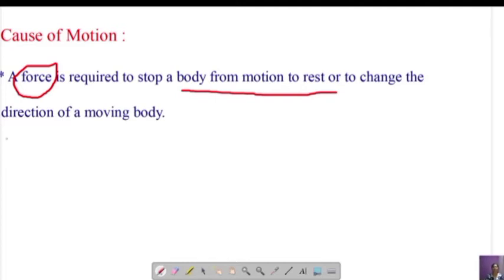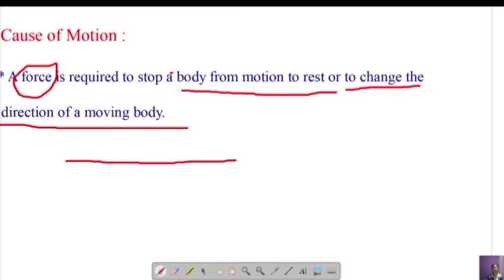So in the same way, when an object is in motion, to bring that body to rest, you should apply the force. So force is required even to stop a body from motion. Similarly, even force is required to change the direction of a moving body. For example, just imagine you are traveling in this direction using your cycle, bike or car. Now you suddenly want to change the direction from straight, like this you are changing the direction.